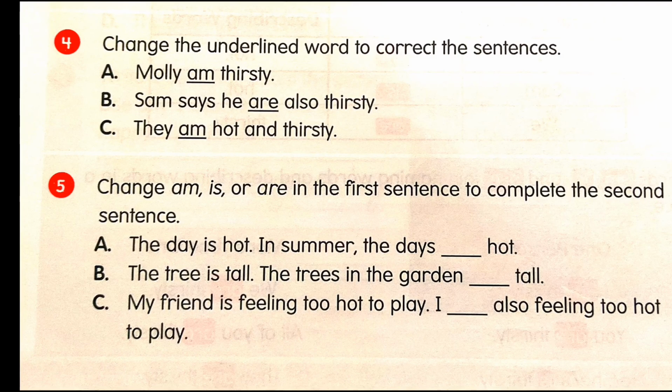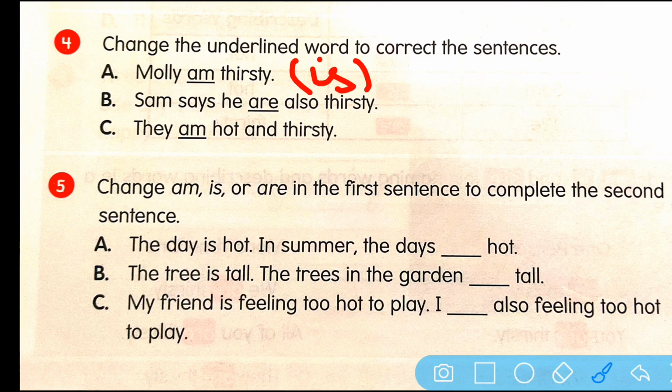And I want you to look at your next page and try out 4 and 5 on your own. Okay. Now all you need to do here is change the underlined word to correct the sentences. So you'll have to write this once again. Okay. Or you can do it in your book itself. Molly am thirsty. This is wrong. The word am is wrong because am is used only with the word I. Right. So Molly dash thirsty. Molly is thirsty. You can write the word is here on the side.